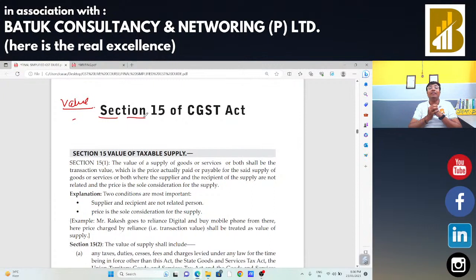After that, we had started our discussion on the time of supply. Section 12 of the CGST Act talks about the time of supply in case of goods, and Section 13 talks about the time of supply in case of services. In case of goods, how will we decide the time of supply? So the invoice date will be the time of supply.